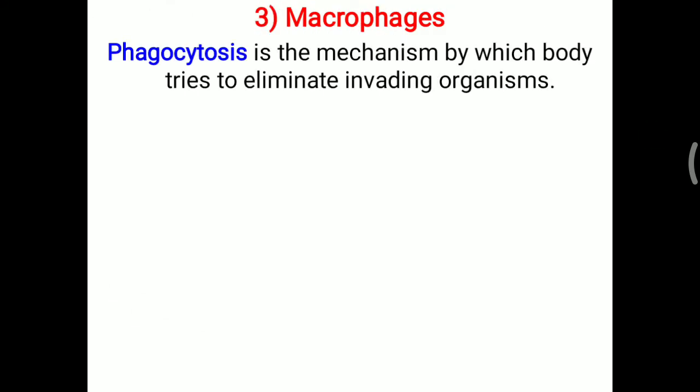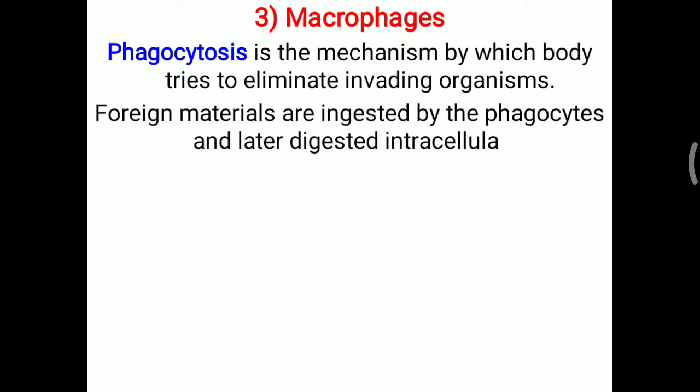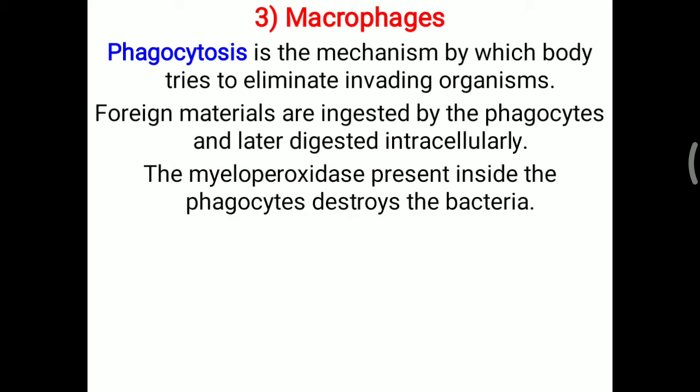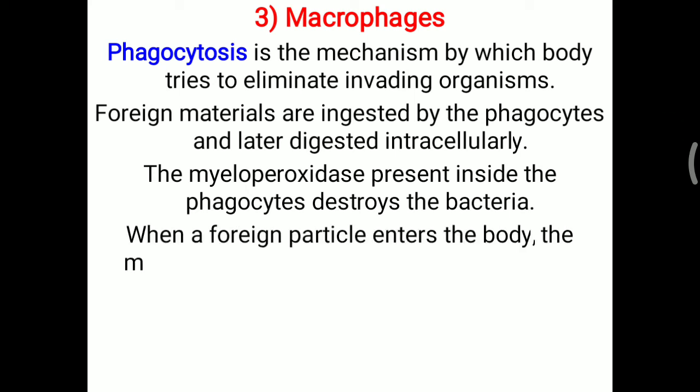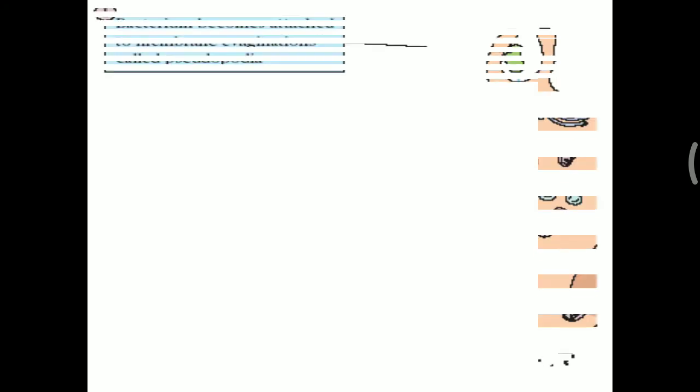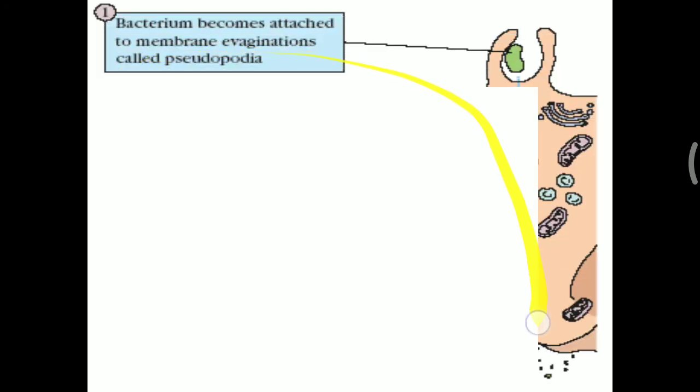Phagocytosis is a mechanism by which the body tries to eliminate invading organisms. It may be bacteria, virus or parasite. Foreign material is ingested by phagocytosis and later digested intracellularly, meaning inside the cell. Myeloperoxidase present inside the phagocyte destroys the bacteria. When a foreign particle enters the body, the macrophage phagocytoses it and presents the antigen to the lymphocytes. Exactly how it occurs, we will look at in this picture.